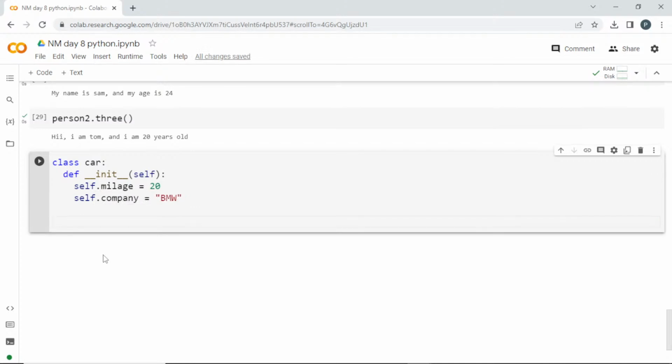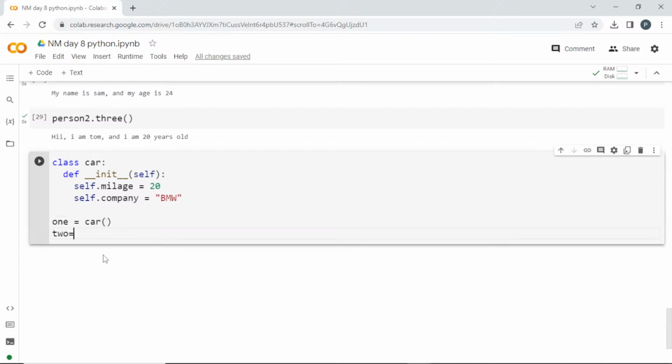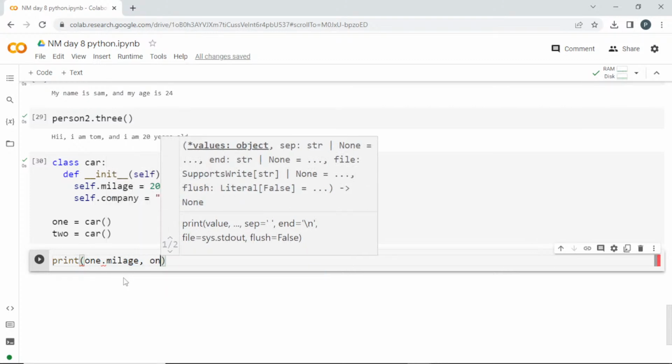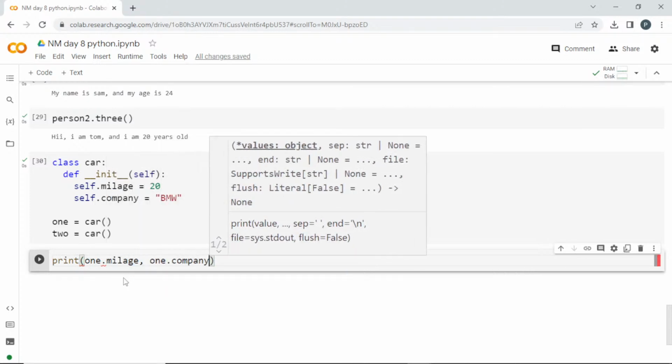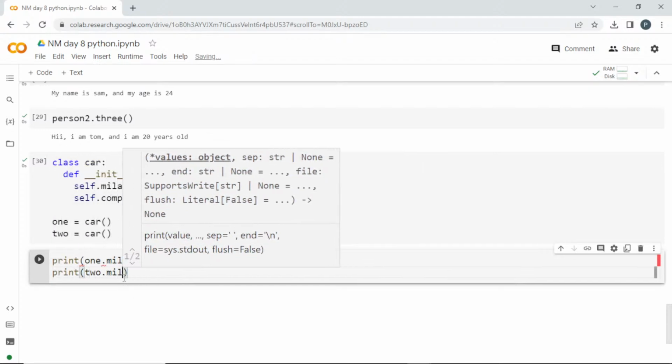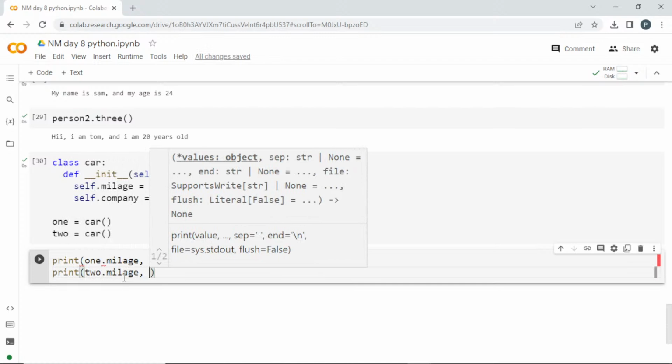I'll create an object, 1 equal to Car, 2 is equal to Car. These are two different objects. I'll run this. Now I'll print 1 dot mileage comma 1 dot company. Below that I'll print 2 dot mileage comma 2 dot company.